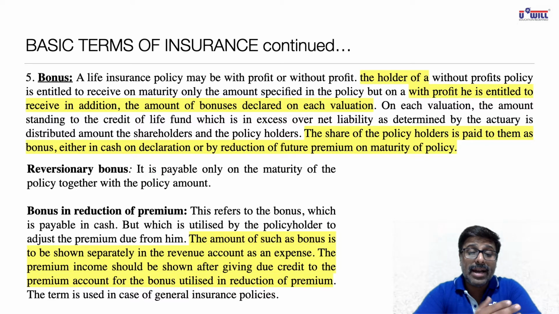Then write down in the next paragraph that for bonus in reduction of premium, the amount of such bonus is to be shown separately in revenue account as an expense, and the premium income should also be shown after giving due credit to the premium account for the bonus utilized in reduction of premium.